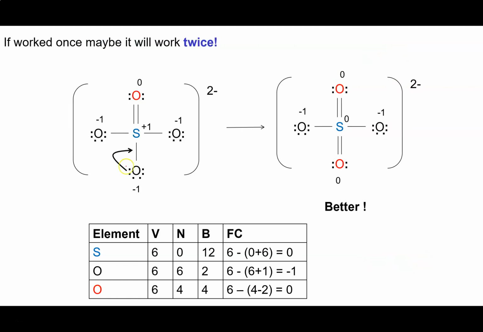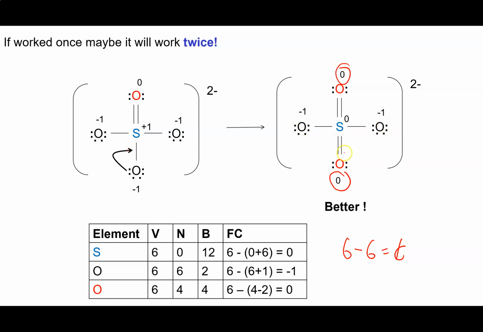So let's bring in another lone pair. Now what we've got is these 2 doubly bonded oxygens. The formal charge on this one, 6 minus 1, 2, 3, 4, 5, 6, is also 0. I don't really need to calculate that because it has exactly the same bonding pattern as the one we already figured out. I haven't changed these 2, so I can leave them alone.